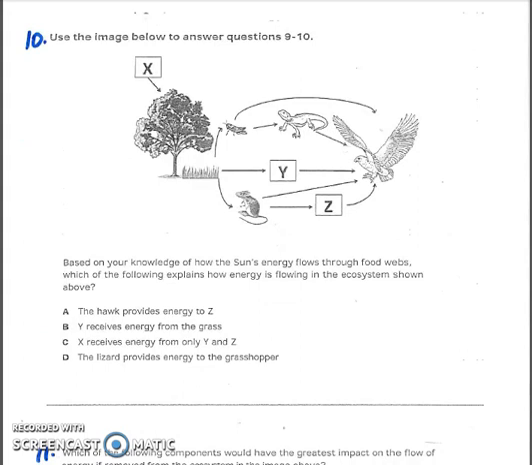Number 10. Use the image below to answer questions 9 through 10. Based on your knowledge of how the sun's energy flows through food webs, which of the following explains how energy is flowing in the ecosystem shown above? A. The hawk provides energy to Z. B. Y receives energy from the grass. C. X receives energy from only Y and Z. Or D. The lizard provides energy to the grasshopper.